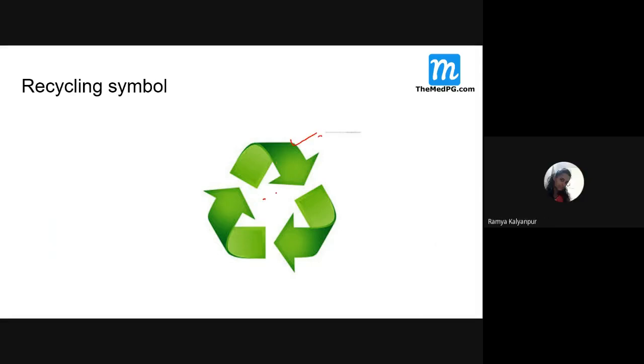Just know the symbols. Sometimes in the recycling symbol in the middle, some numbers will be written: 3, 6, 4, some single digit numbers. So don't get confused. It is like what amount or percentage of recycling can be done using that particular item. So don't break your head over all those things. Just remember this particular symbol.